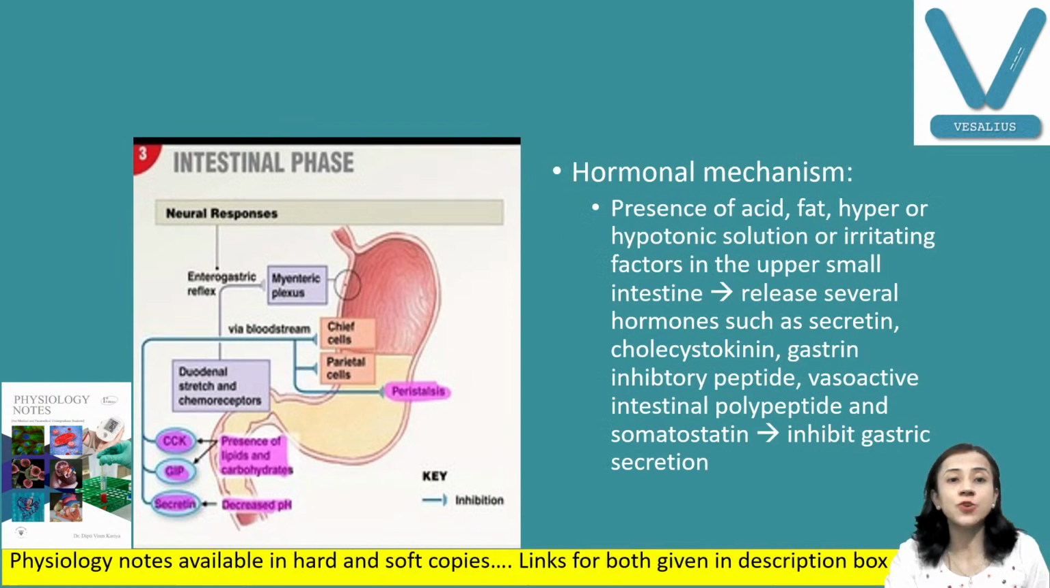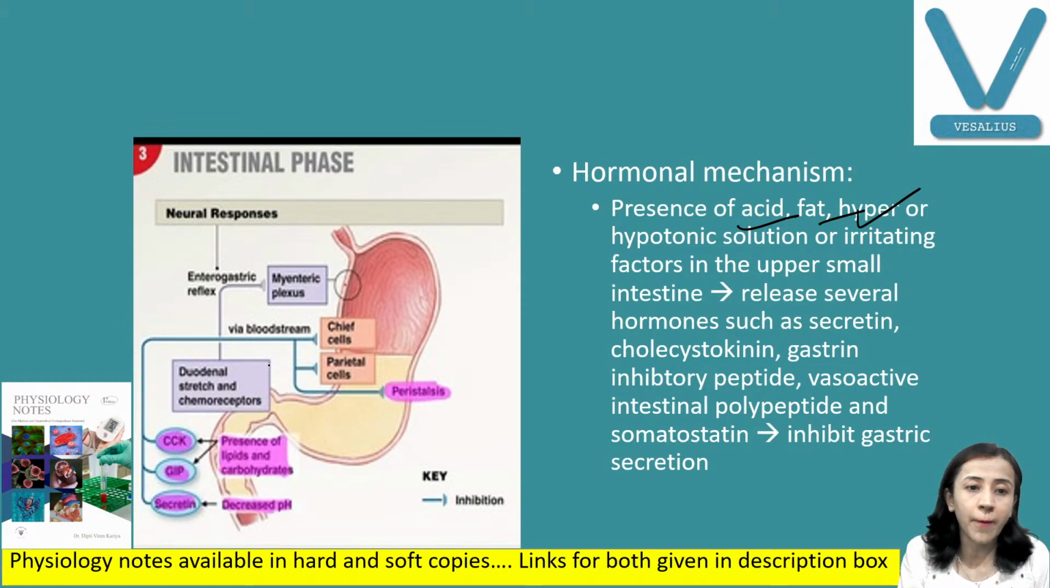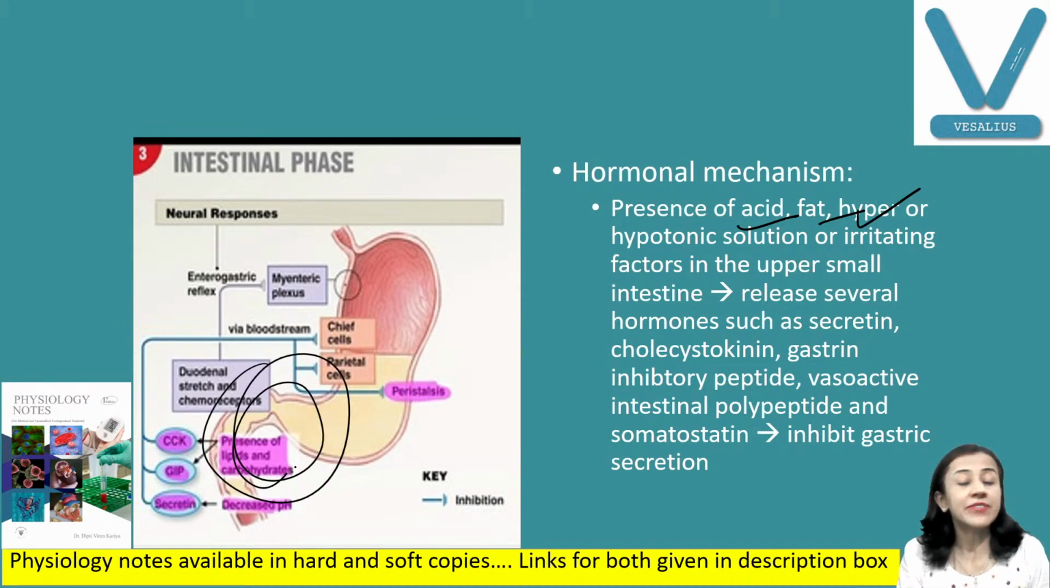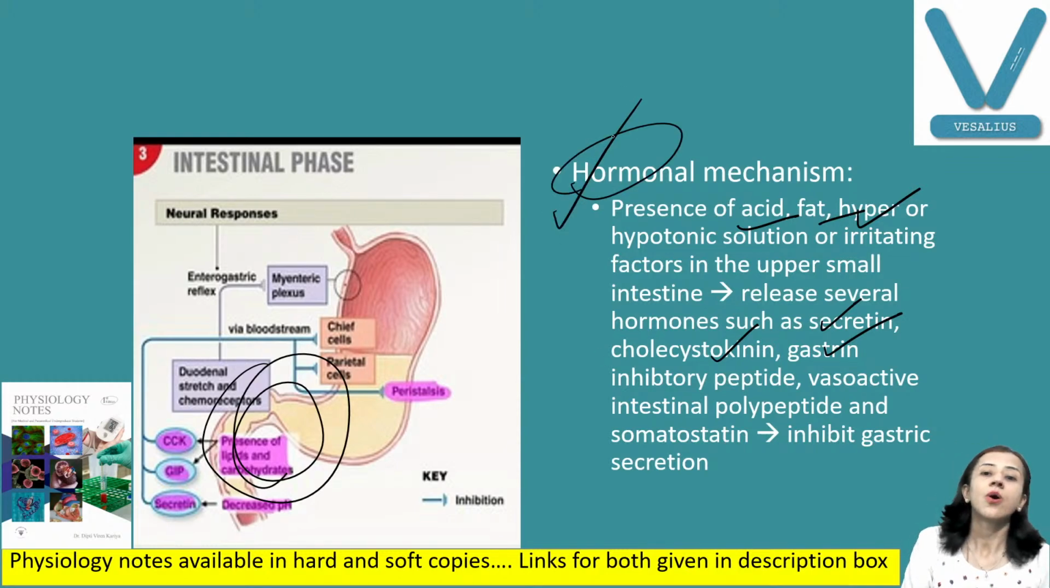Okay, another is the hormonal mechanism. It plays an important role because of the presence of acid, fat, and hyper- or hypotonic solution in the duodenum, the upper small intestine, which releases various hormones, as we have already discussed: secretin, cholecystokinin, gastric inhibitory peptide, vasoactive intestinal peptide, polypeptides, and somatostatin, and they all also inhibit gastric secretion. This is the hormonal mechanism.